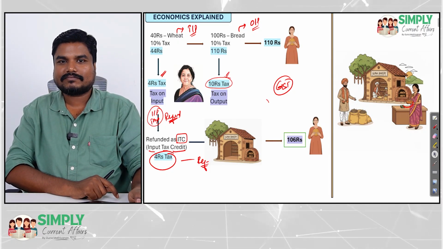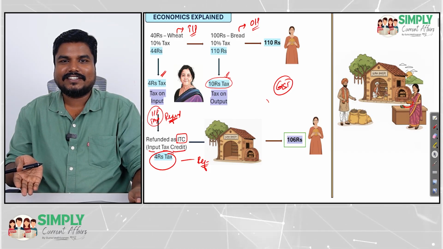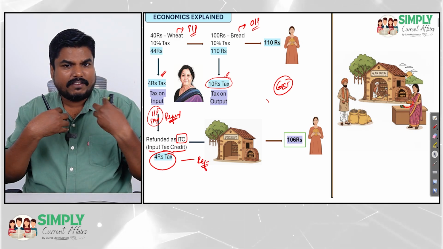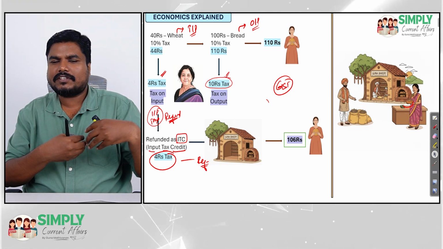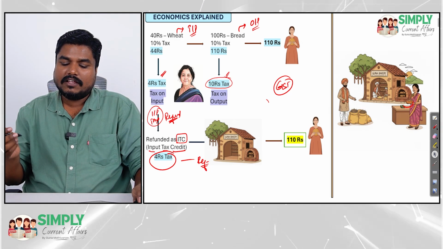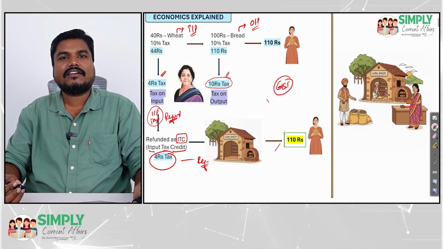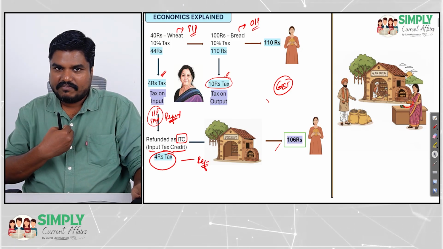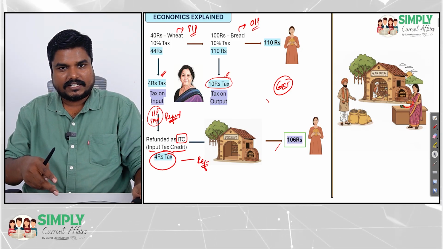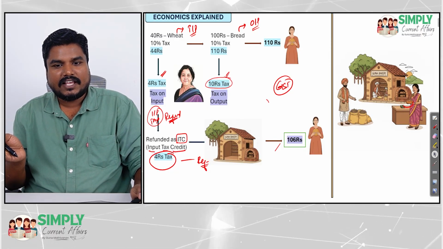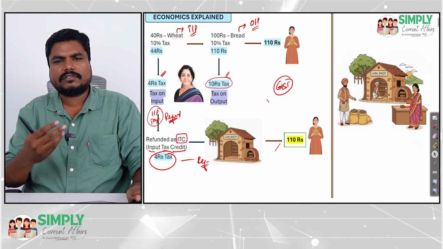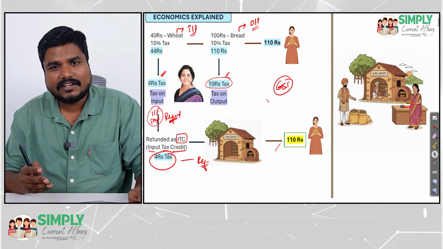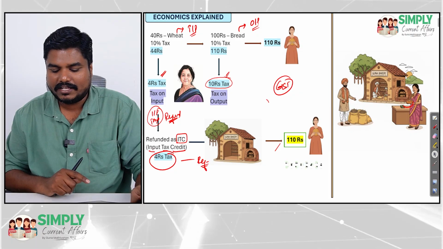Now you might ask, sir, it looks very idealistic. What will happen if they do not pass on the benefit? If the bakery gets the refund, Guna Bakery, I get the refund of 4 rupees, I keep it in my pocket and I sell the bread for 110. Originally, after getting the refund, I should sell for 106. But I am not passing on the benefit. I sell it for 110 only. Who knows? People will not know about GST, right? Who knows about GST? So if I sell it for 110 rupees, that is called profiteering.